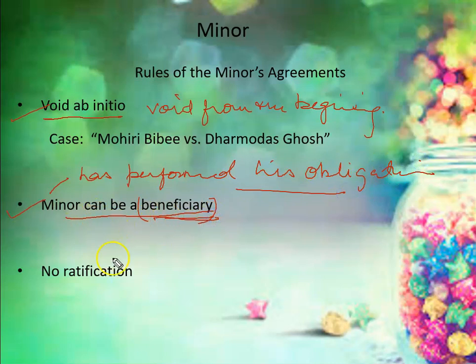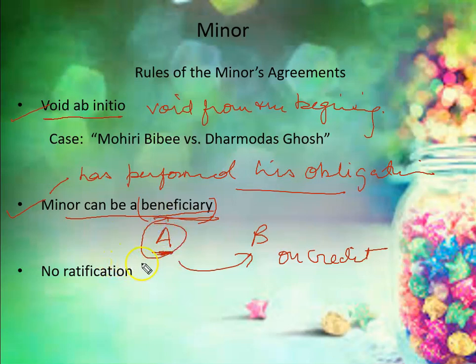In order to understand this, for example, there is a person whose name is A and he is a minor, and he has sold goods, suppose vegetables, to B on credit. Credit means he has delivered the goods to B, but he has not yet received the payment from B. So he can enforce this agreement.